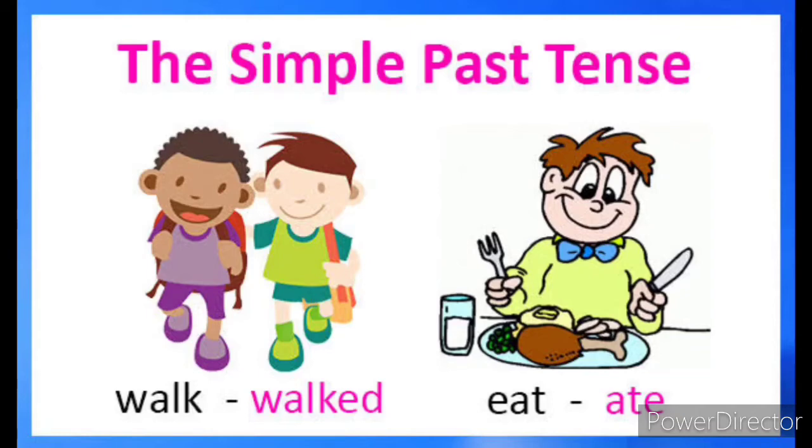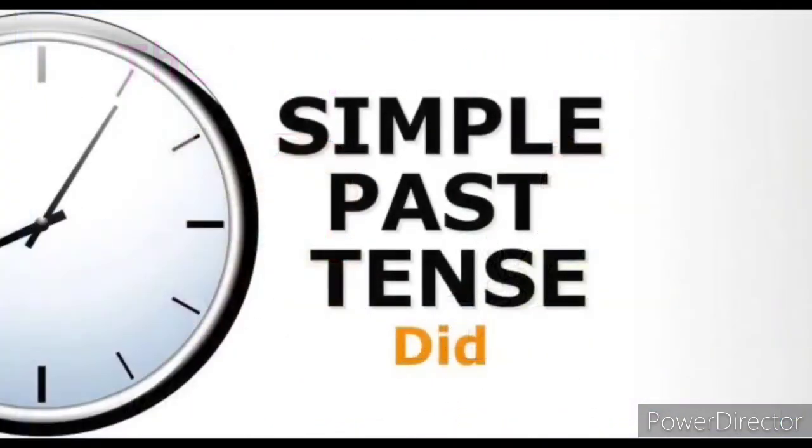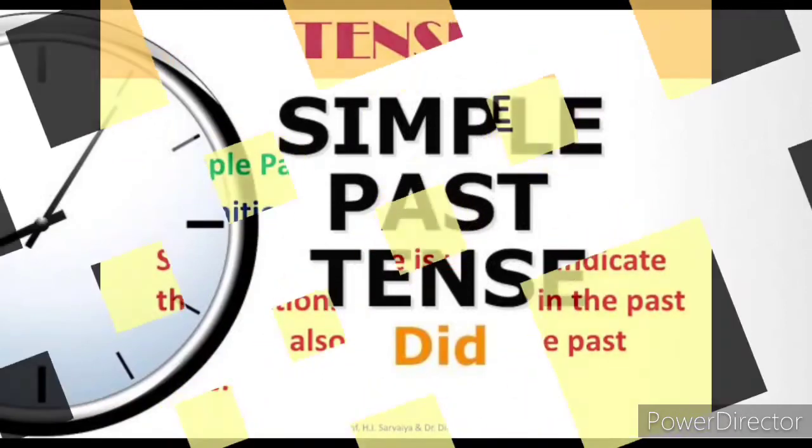Walk, walked, eat, ate. Walk and walked are the example for regular verbs. Eat and ate is the example for irregular verbs. Children, in simple past tense, we have to use the verb 2 form of the verb only, children. In simple past tense, we have to use the do form, that is did, to make the questions as well as to make the negative statements.